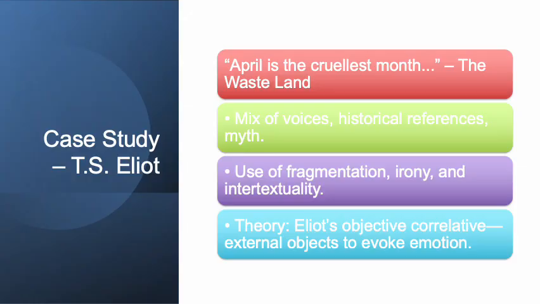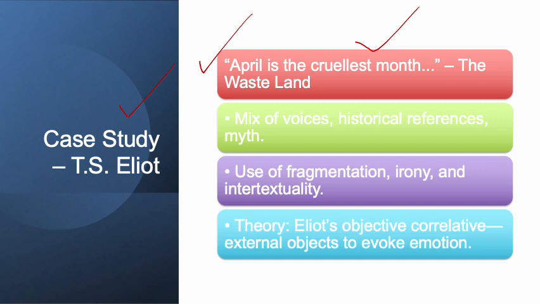For example, if we take just one line as a case study, that is, April is the cruellest month. This line appears in The Waste Land, as everybody knows. April is the cruellest month. Here, a mix of voices, historical references, and myth is present. Why is the month of April cruel? There may be some historical facts behind that, maybe some other genetic or natural element associated with it, because of which it becomes the cruellest month. Why should it be cruellest when it is related with reproduction or with the rebirth of anything? Why is it the cruellest?